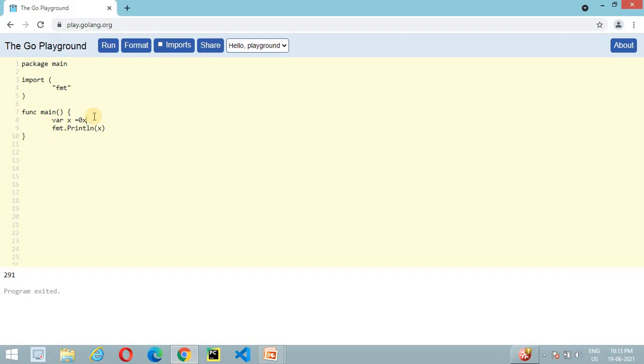Hexadecimal integer number. But in the same manner we can declare a decimal number as well, or you can say the floating point number. So if we write this, then this is called a floating point literal. If we run this program, it will print 1.5. Here 1.5 is the decimal number, and here is the hexadecimal representation of 1.5. So these are the common ways you can declare a literal in Golang.